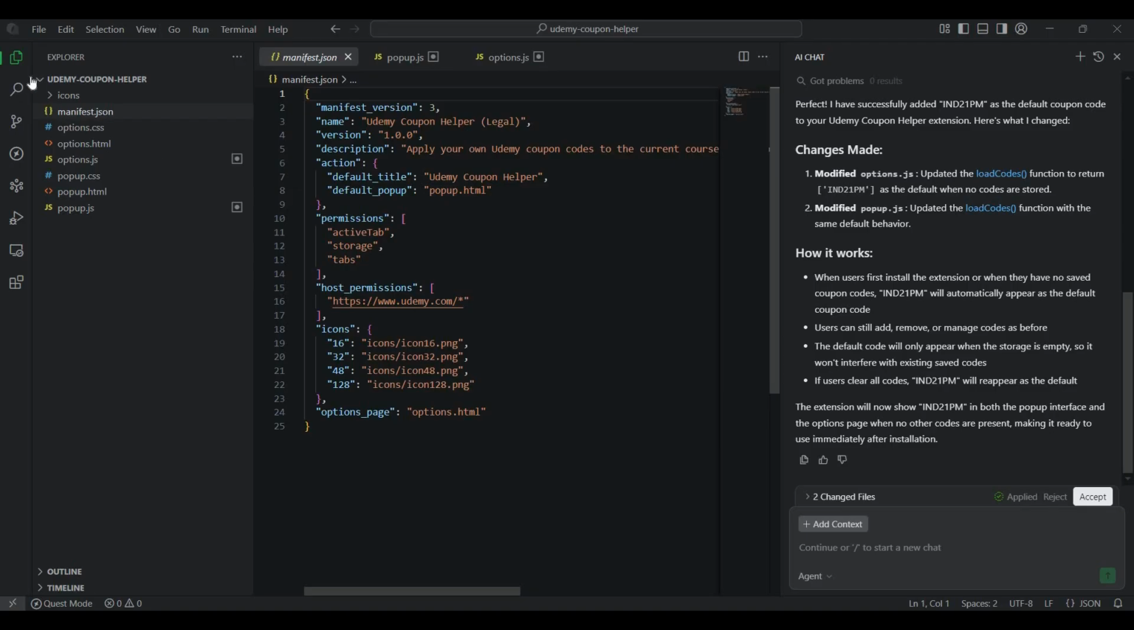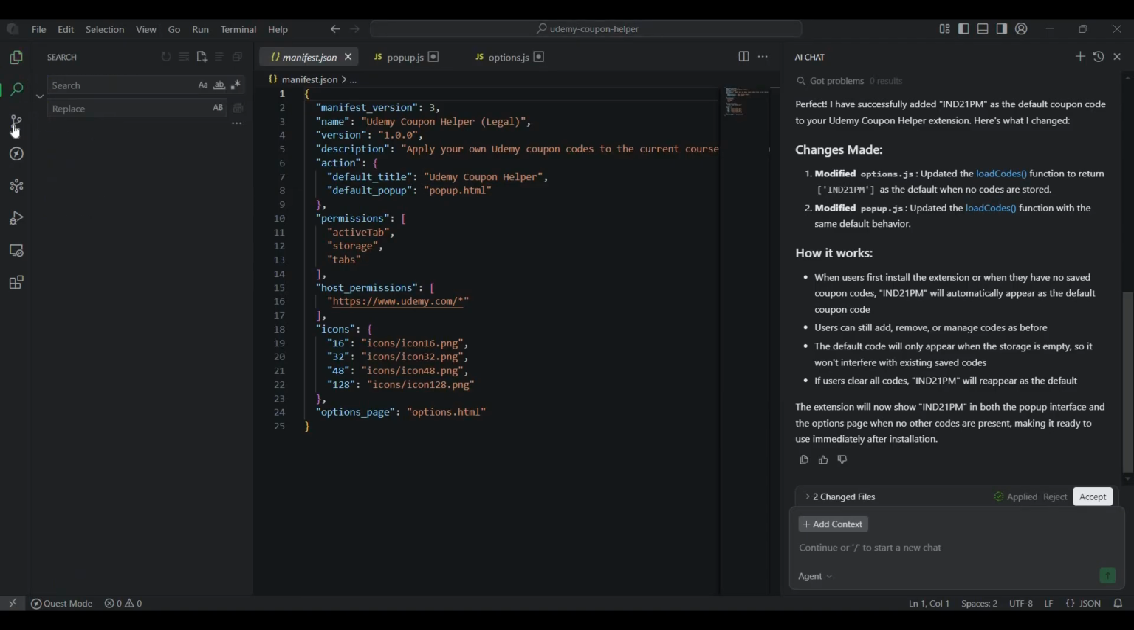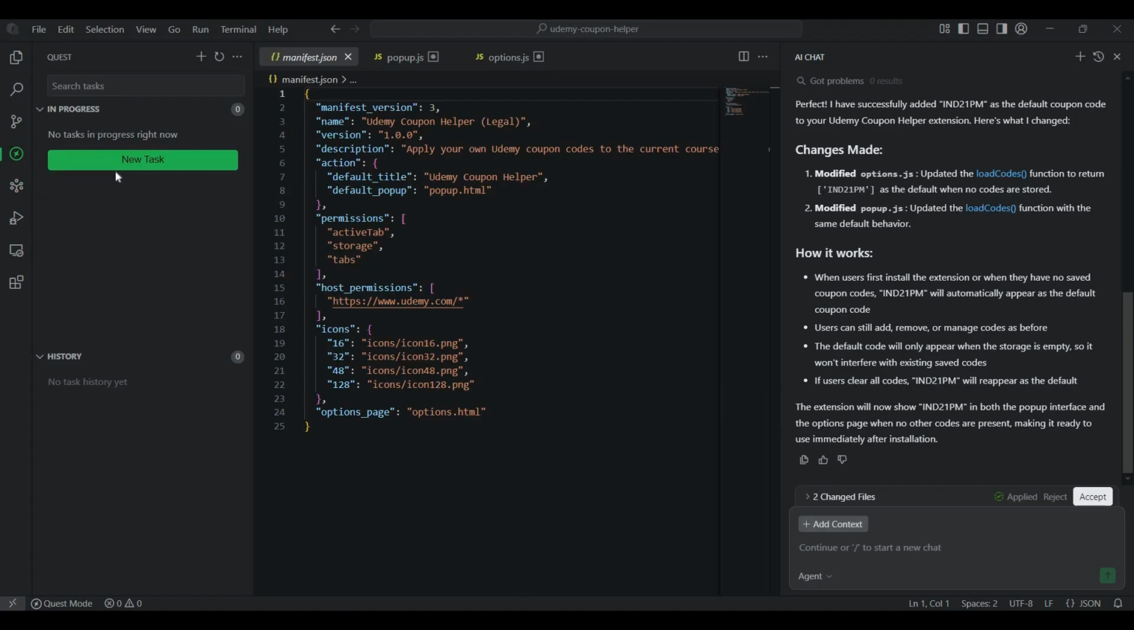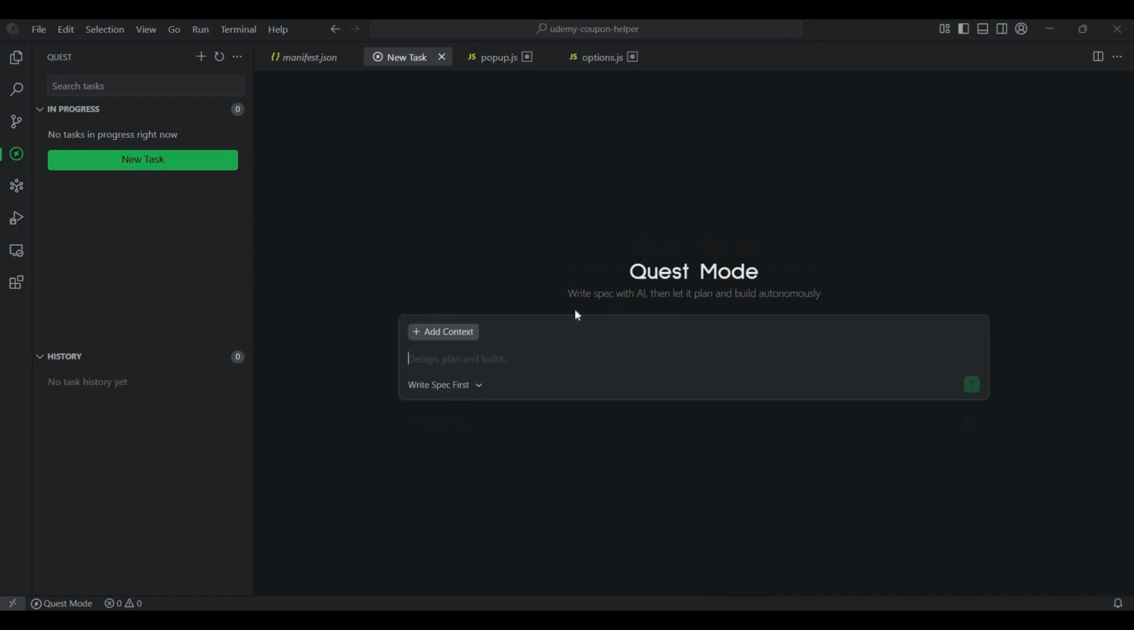Okay, so now I have installed it. There was an option to import from VS Code, or you can import projects and settings from Cursor also. You can download Git for Windows, and that way you can pull your Git repositories directly here and make code changes. So this is Quest, where you can give various tasks. You can write a specification with AI and then let it plan and build autonomously. If you want something to be built, this is the place to come and ask for it, and it will build things for you.